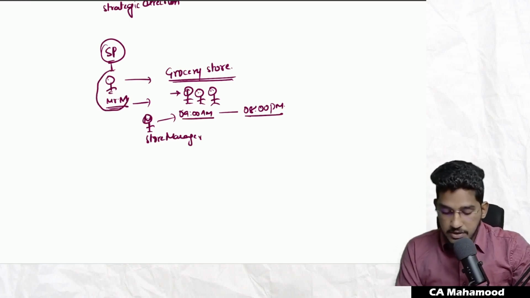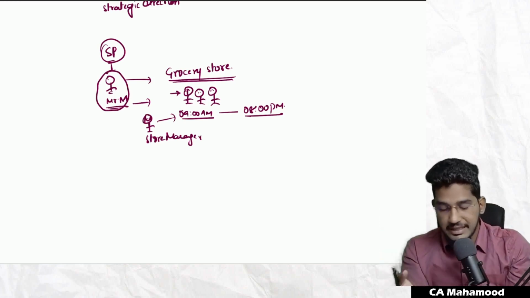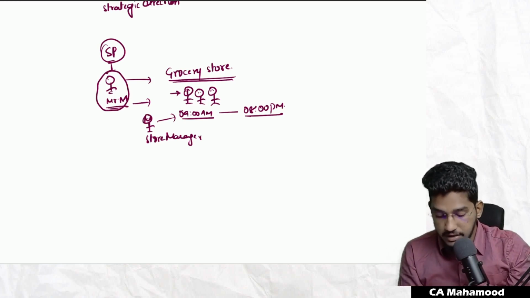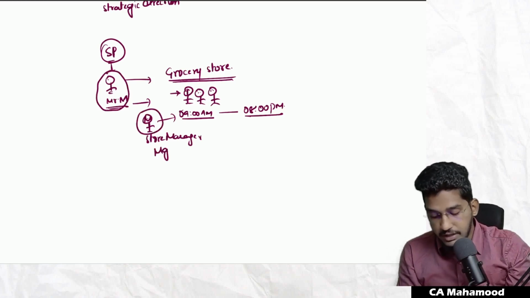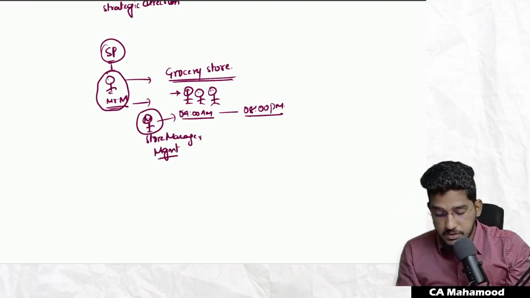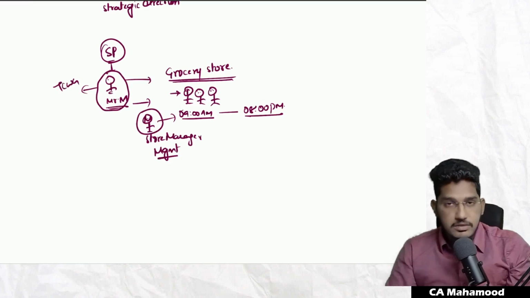So now I am the person who is responsible for overall strategic direction. I set the direction for the entire grocery store, but I am not actually executing. Who is actually executing it? The store manager is actually executing it. Now this person in my organization, in my sole proprietor firm, will come under management. Being the owner, I will fall under those charged with governance.